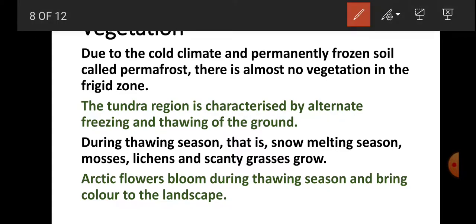So what kind of vegetation is seen? Due to cold climate, permanently frozen soil called permafrost is found in the north frigid zone as well as in the south frigid zone. So because the soil is frozen, how will the plants be able to grow? Plants are also not able to grow because there is a certain temperature which is required for the growth of the plants. तो क्योंकि मिट्टी पूरे टाइम जमी रहती है तो वहाँ पर प्लांट्स या ट्रीज कुछ भी उग नहीं पाते.